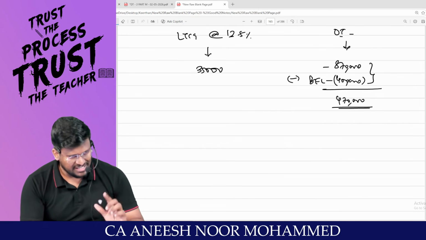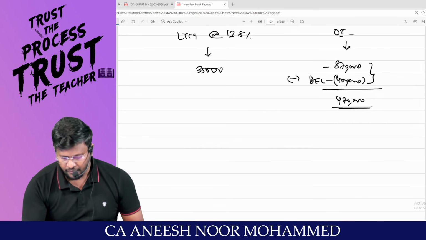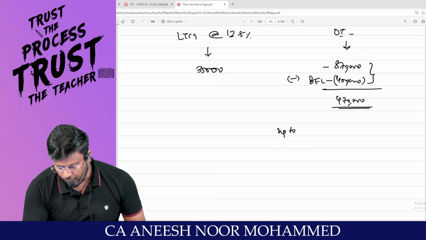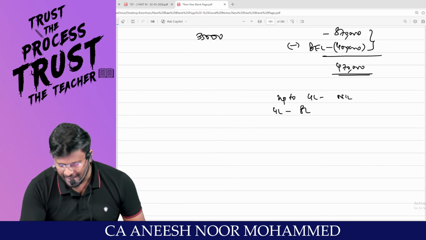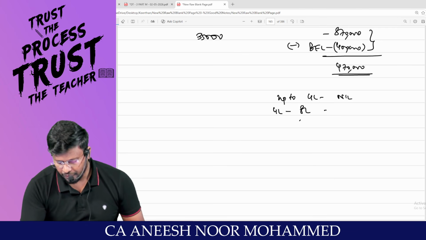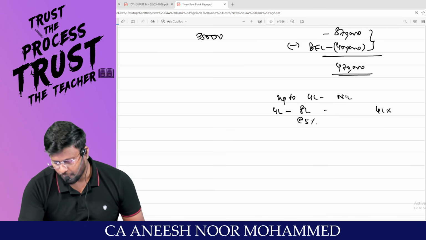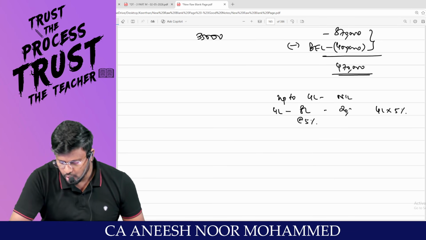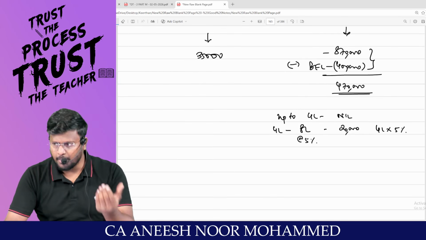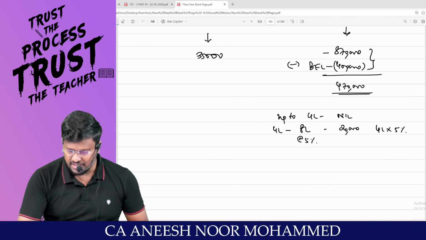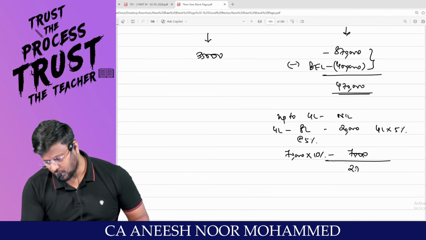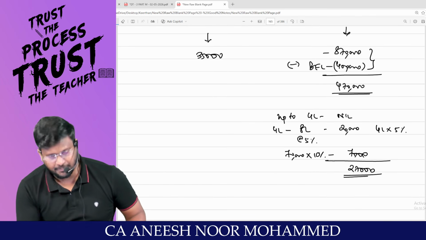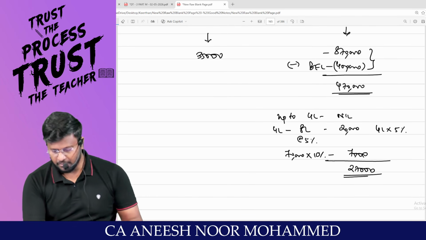So already 4 lakh rupees is over. So for this next 4,70,000, up to 4 lakh rupees is nil. Am I right? Then 4 lakh to 8 lakh at the rate of 5%. That means what is the gap? 4 lakh. 4 lakh into 5%, 20,000. Over and above 8 lakh is how much? 70,000. So 70,000 into 10% comes to 7,000. So the total tax liability for the other income is 27,000.